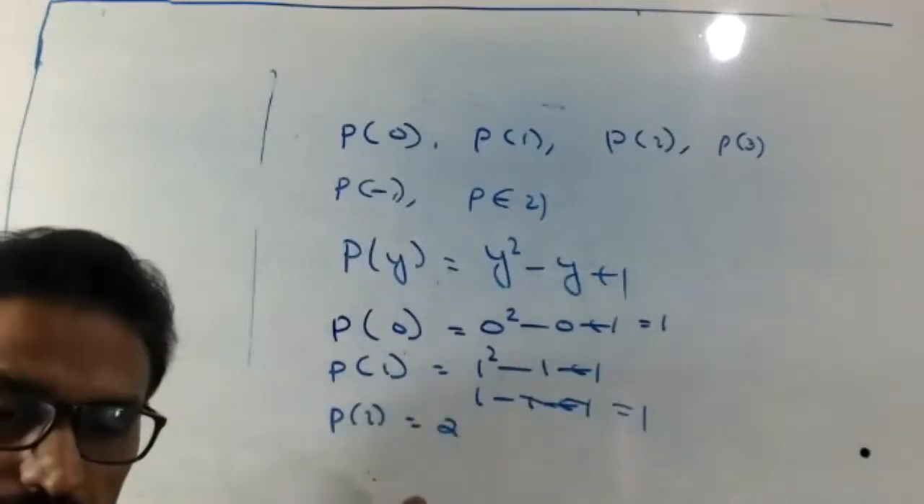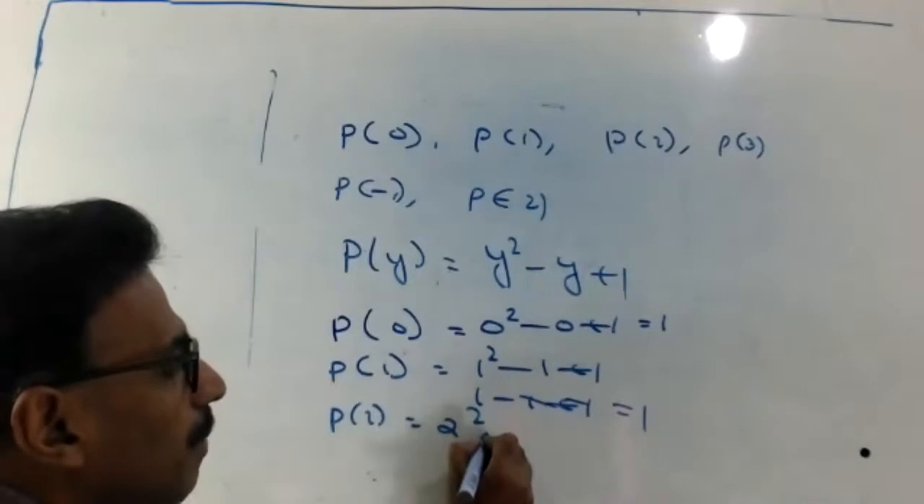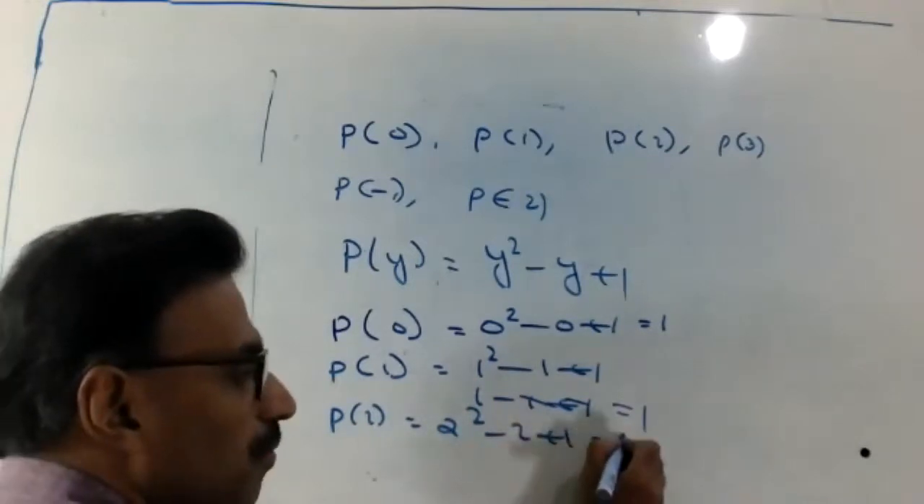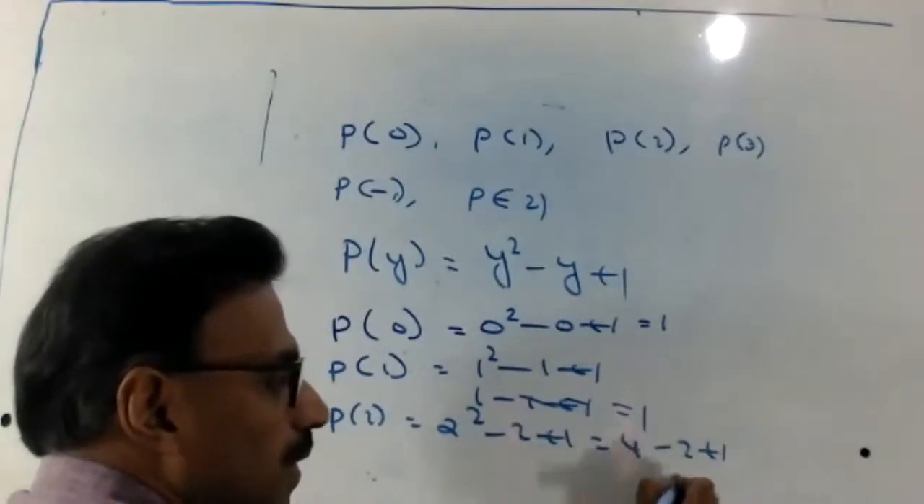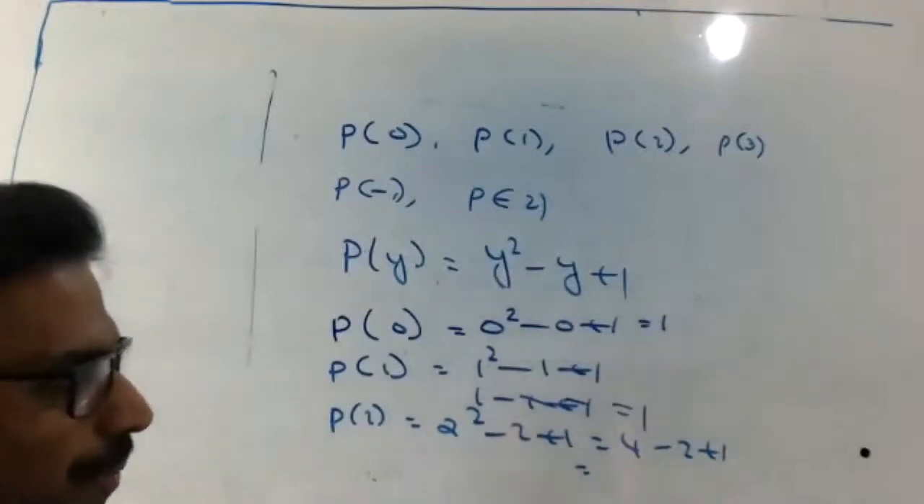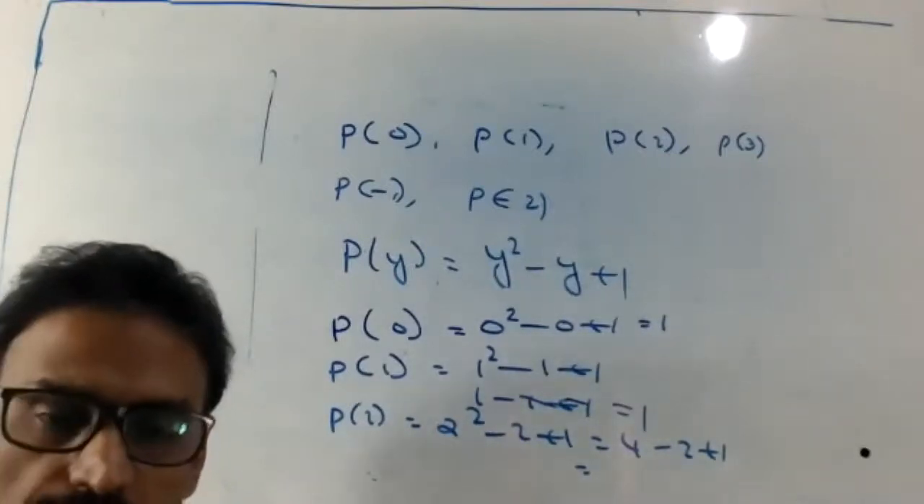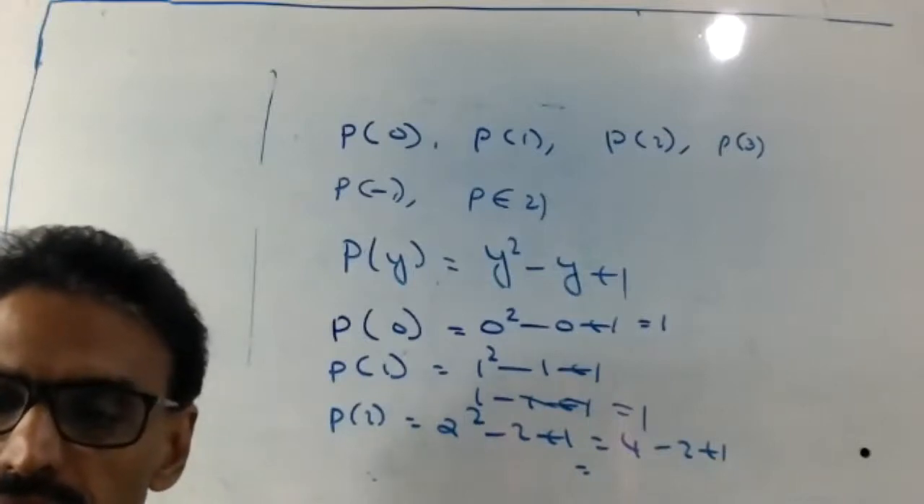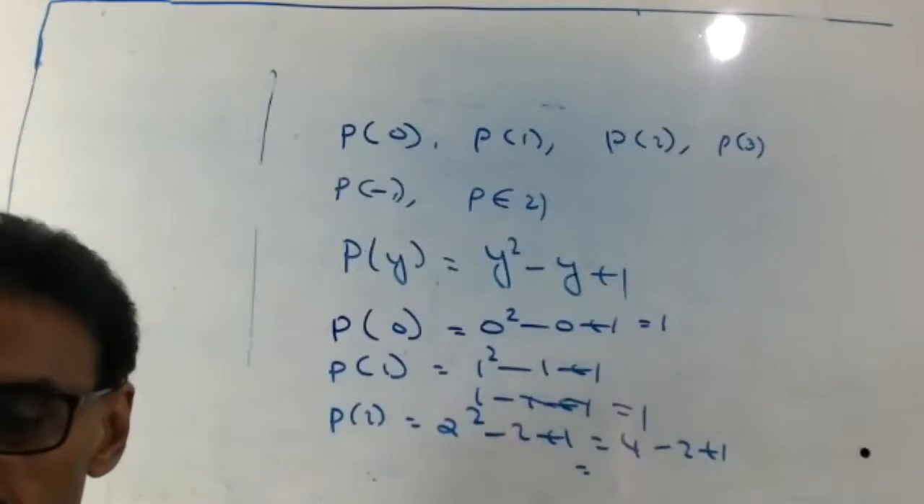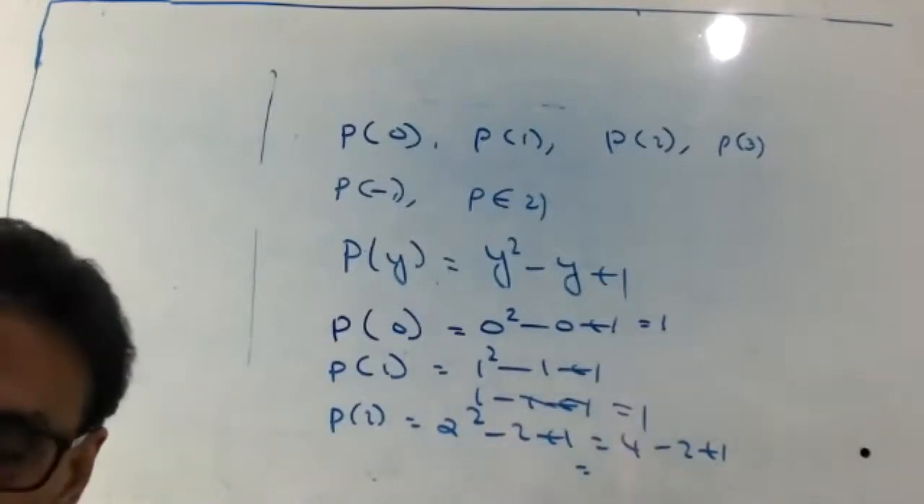Then P of 2: 2 square minus 2 plus 1 equal to 4 minus 2 plus 1, that is 4 plus 1 minus 2, which is 3. This is the way. Now you can do it. Okay, try now.